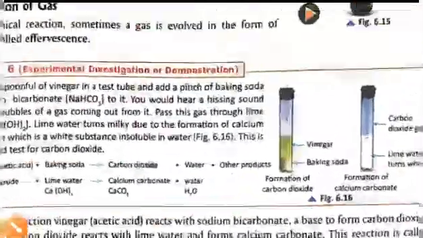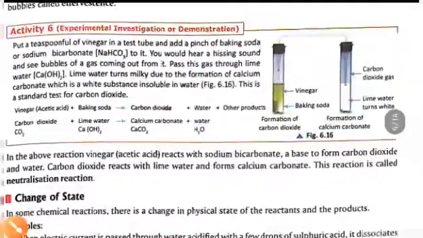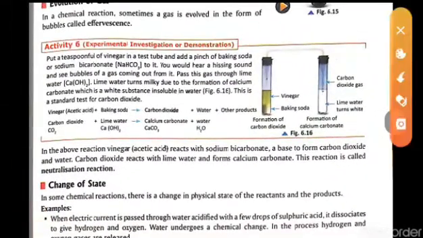Now let's see how gases are evolved. We have one example here. Sometimes a gas is evolved in the form of bubbles, that is called effervescence. So whenever we mix two things and bubbles come out, that is called effervescence.